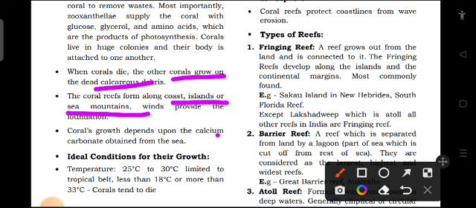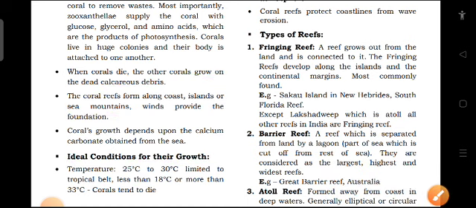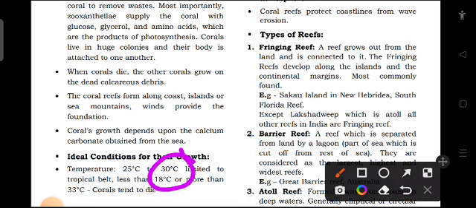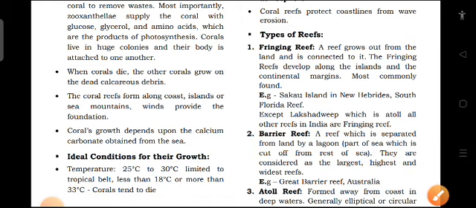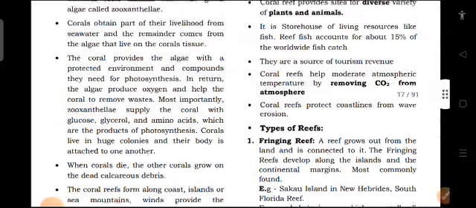Now what is the ideal condition for their growth? It needs temperature ranging between 25 to 30 degrees Celsius, limited to the tropical belt. So in case of the tropical belt, this much temperature is needed. Whereas if the temperature falls below 18 degrees Celsius or increases above 33 degrees Celsius, then eventually corals will die. So the ideal condition is 25 to 30 degrees Celsius.